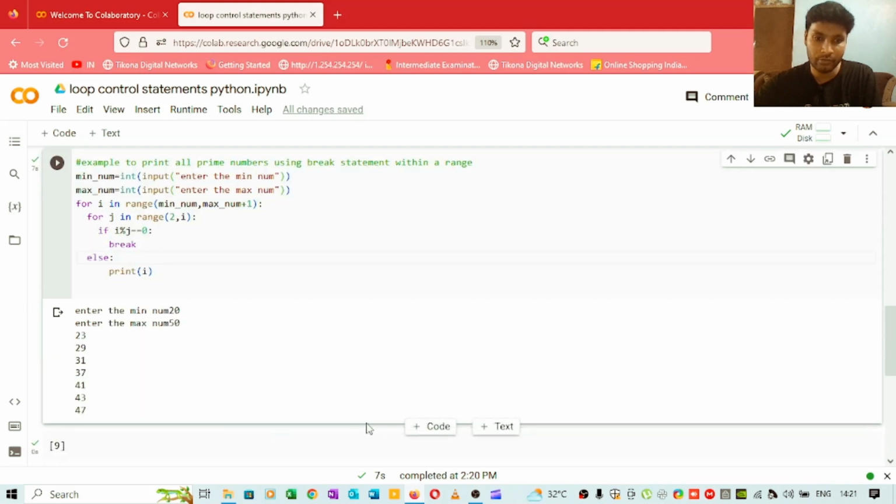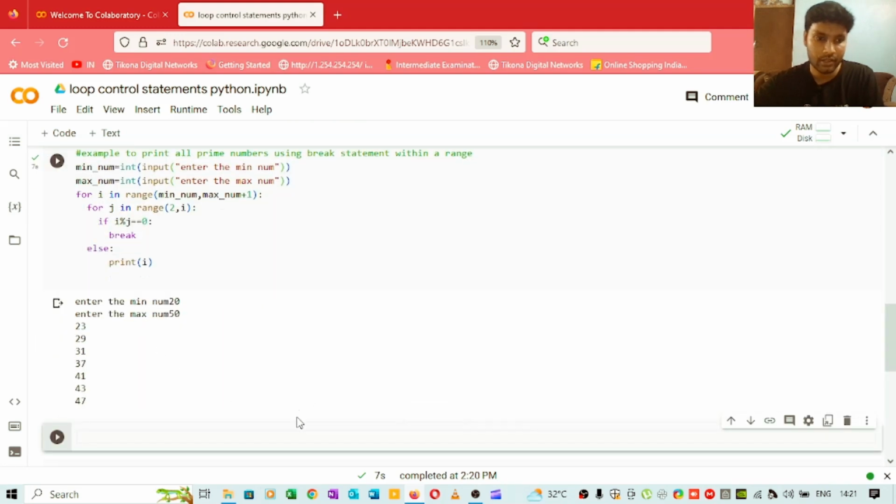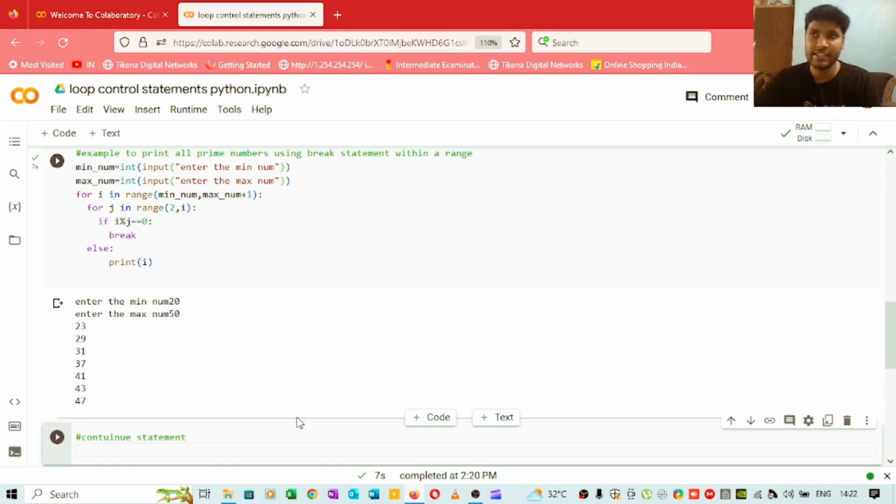Now we will add one more cell to this page. We will study about the continue statement. The break statement basically terminates the loop and we don't get the output afterwards. But what the continue statement does is, suppose we want to skip a particular point: that particular point will not be executed, and after that we will get all the outputs, and before that also we will get all the outputs.